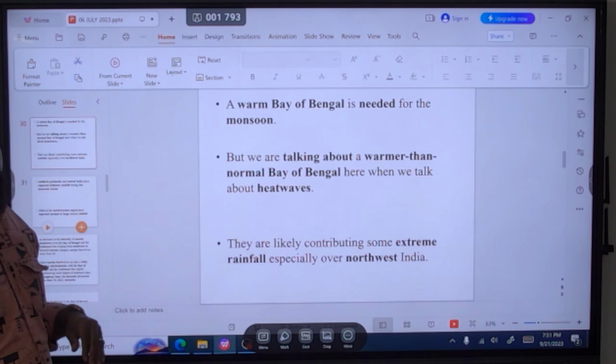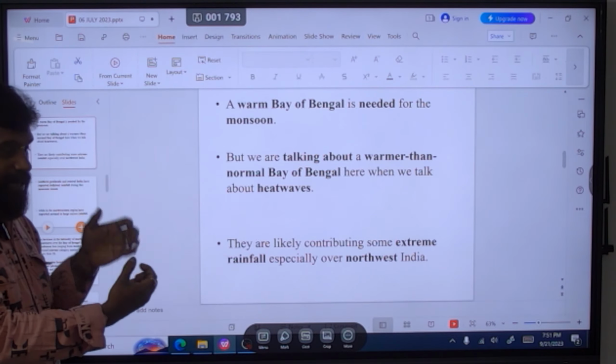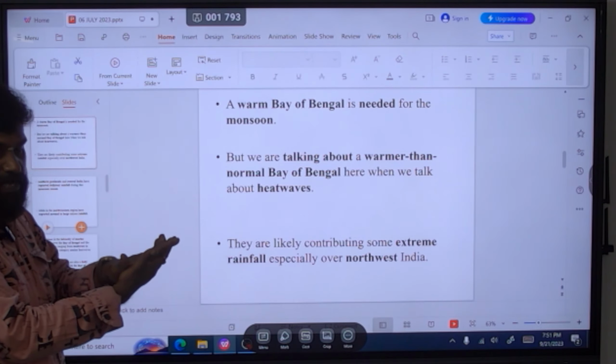The Bay of Bengal is already warmed, so more water is converted into water vapor, and the air over there absorbs all the water vapor. So more moisture is pulled by the monsoonal wind.